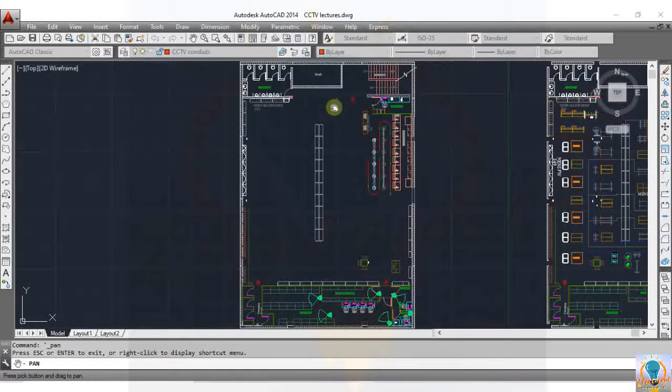Now I am coming to this open area. Basically, in this area we are providing security cameras to monitor the customer activities as well as to watch the staff behavior, how they attend the visitors and how serious they are about their responsibilities. Okay. So now I am placing one camera here that will cover this area.